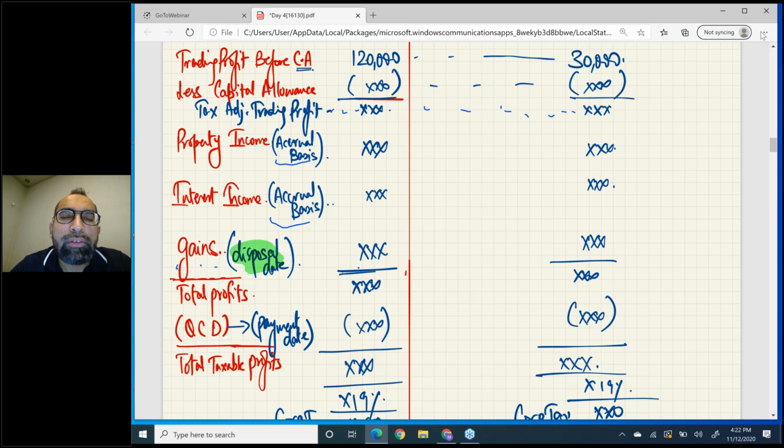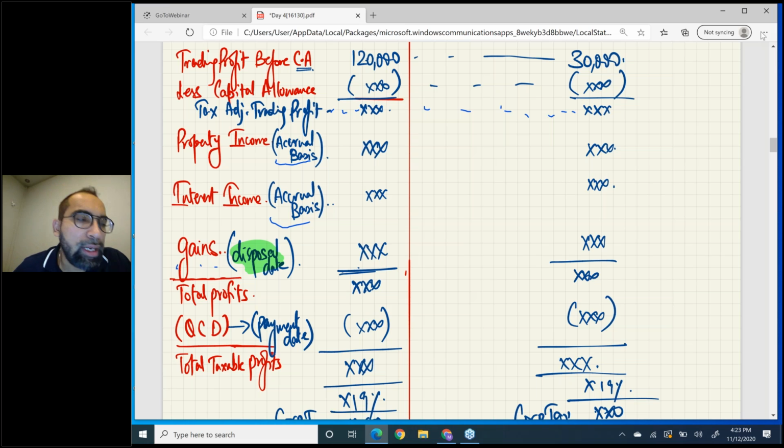Now from total profits we deduct QCD. It is possible that we have 3-4 QCDs in one question. So how are we going to split QCD? Open your eyes and read it. Payment date.